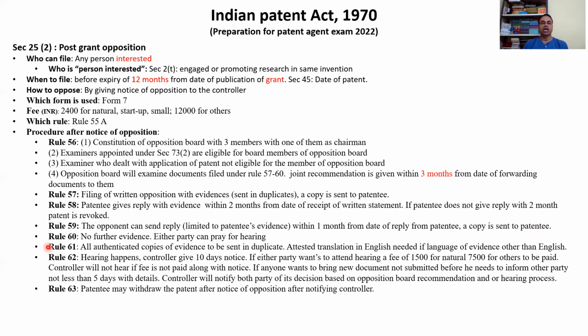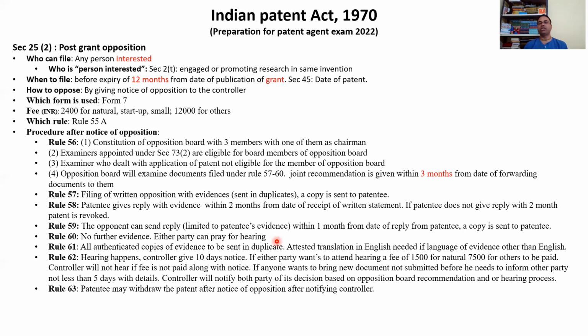Okay. And rule 60 says no further evidence, either party can pray for hearing. Now rule 60 says no further evidence. So once when I oppose, I give some evidences. So therefore, while giving the evidence, we should be very much careful which to give, how much to give, and how to give, because we do not get many chances.